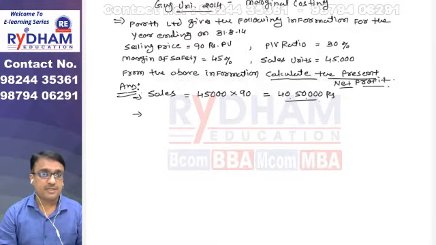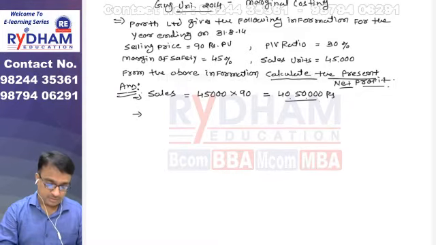So margin of safety is given 45%. 45% of which value? So 45% of sales we will consider. So write down margin of safety.